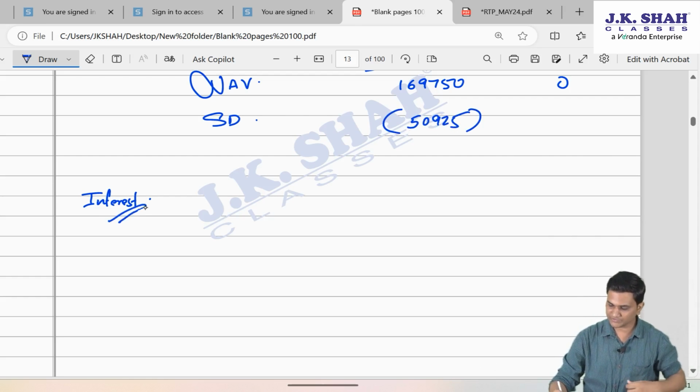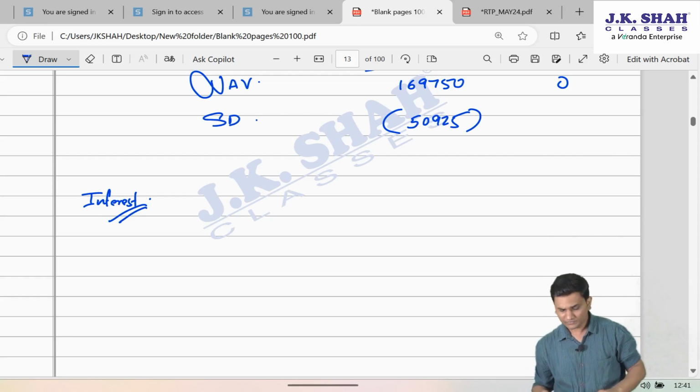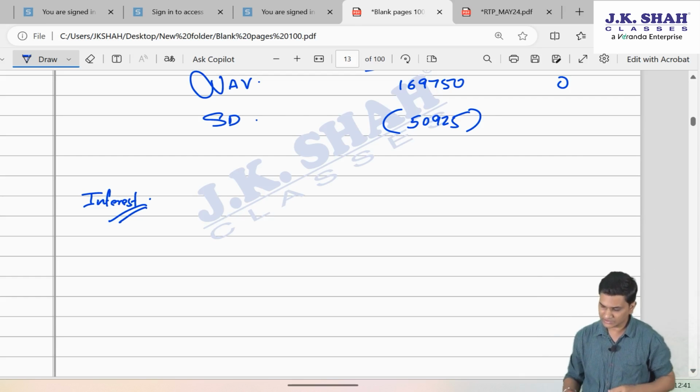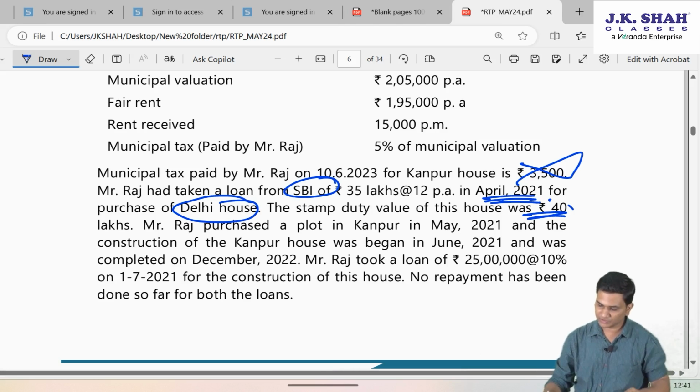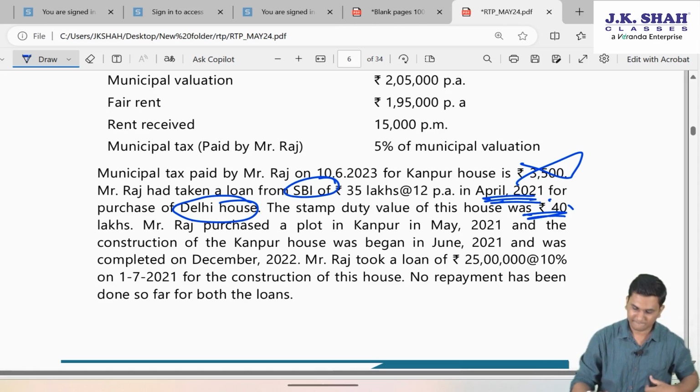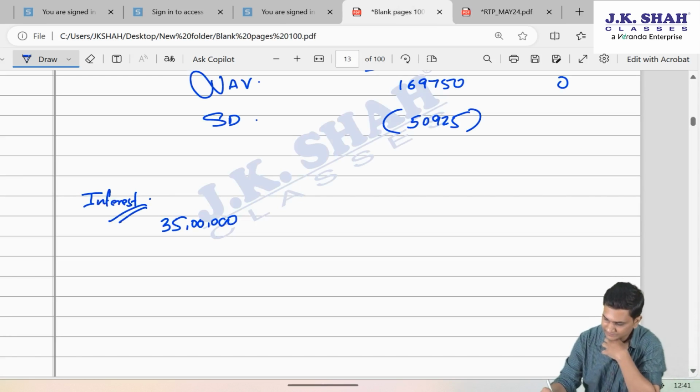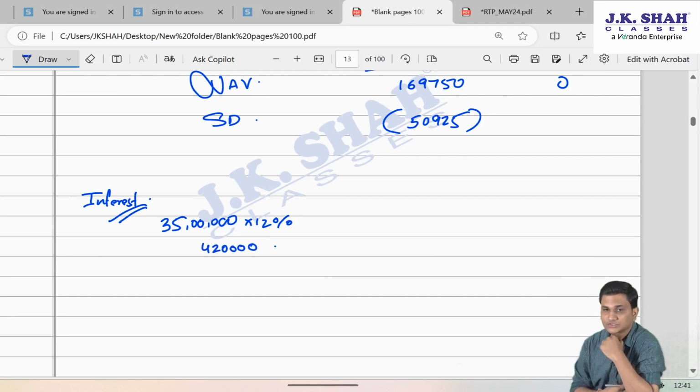But when we try to find out the interest, friends, can I say first I have to take the let out property. So 35 lakh rupees loan is outstanding into 12%, 4.2 lakh. So 4.2 lakh is the interest.